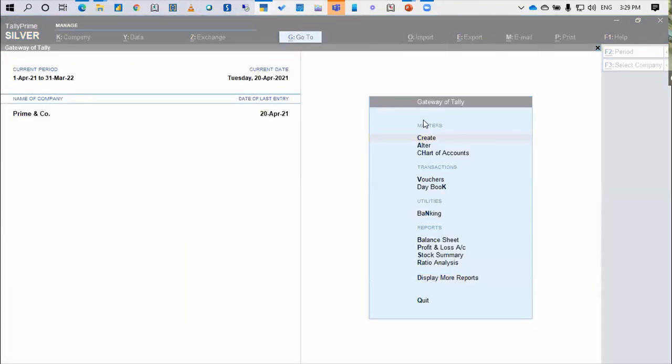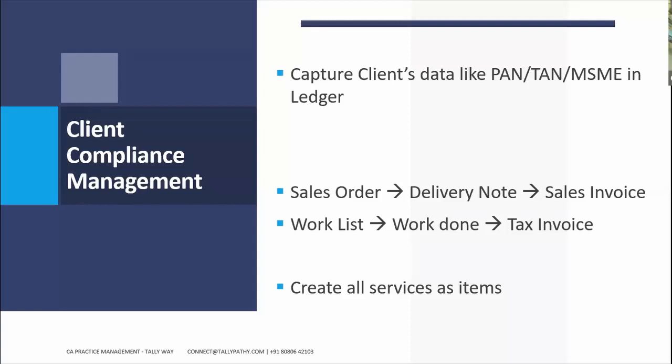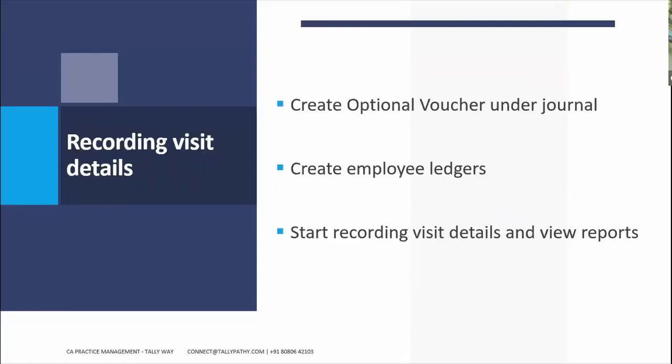Okay. So this is all about the client compliance management, a very simple proposition, but yes, it has the potential to give you a lot of reporting and control on your compliance work. Next, recording the visit details. So you can create the optional voucher type under journal, create employee ledger, and start recording visits and details. So let me just show you how.